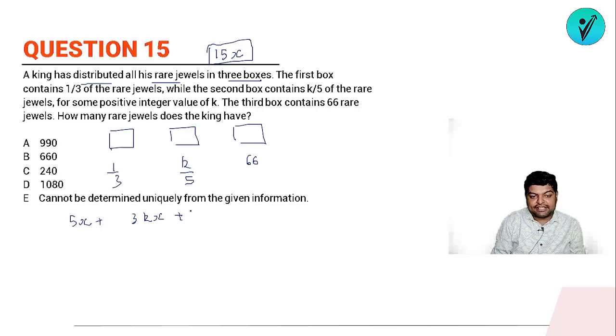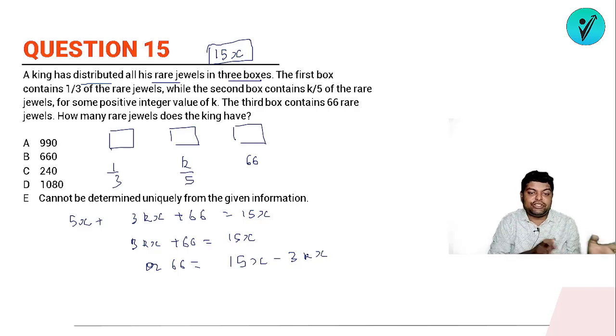And plus 66. If I add all the jewels, it should be equal to 15x. Or we can say that 3kx plus 66 is equal to 15x, or 66 is equal to 15x minus 3kx.